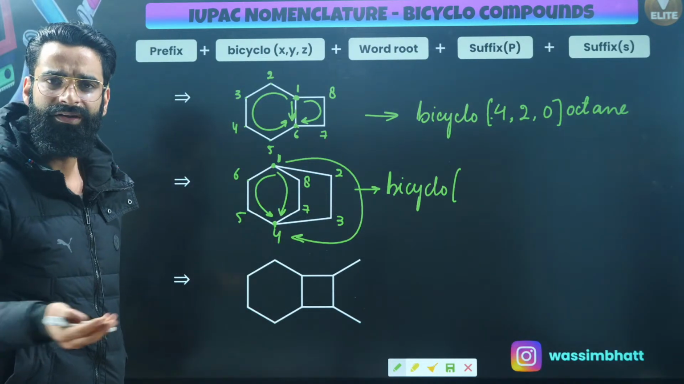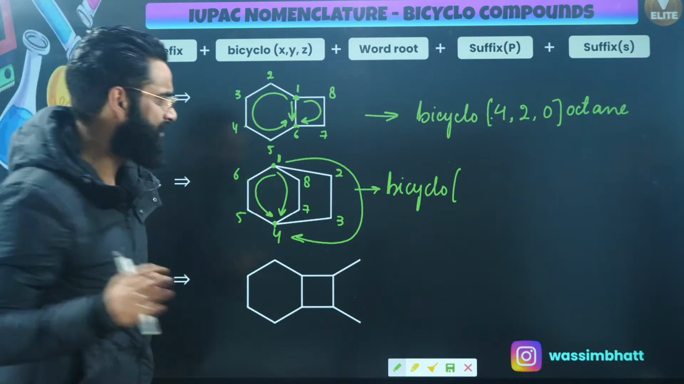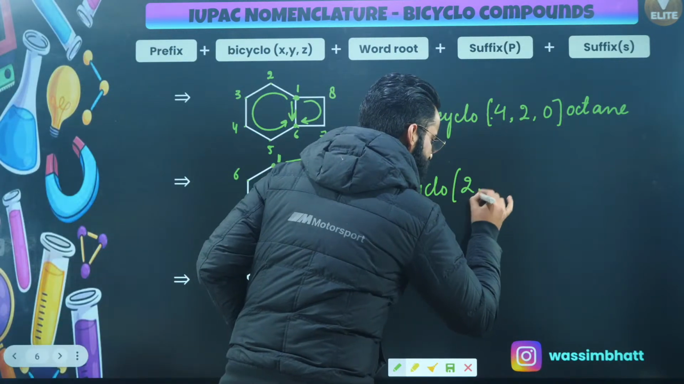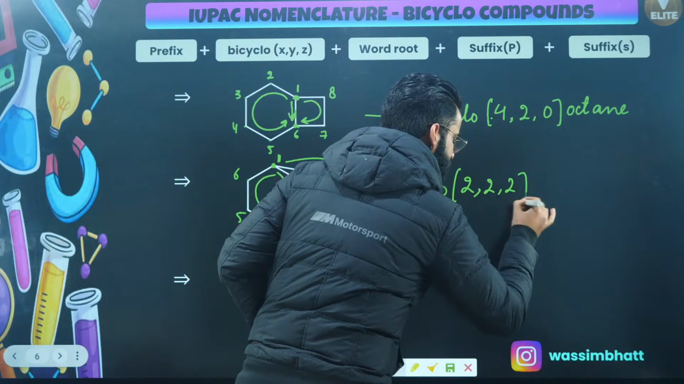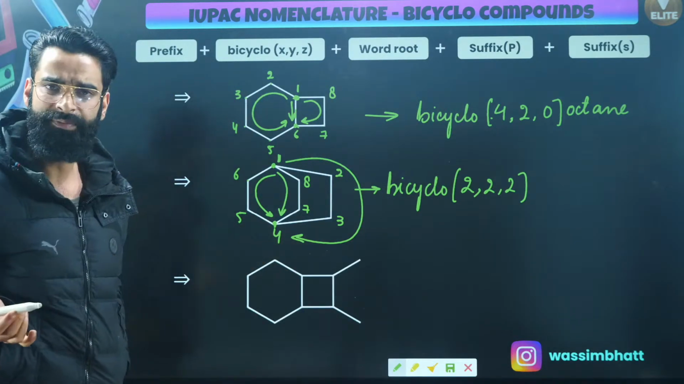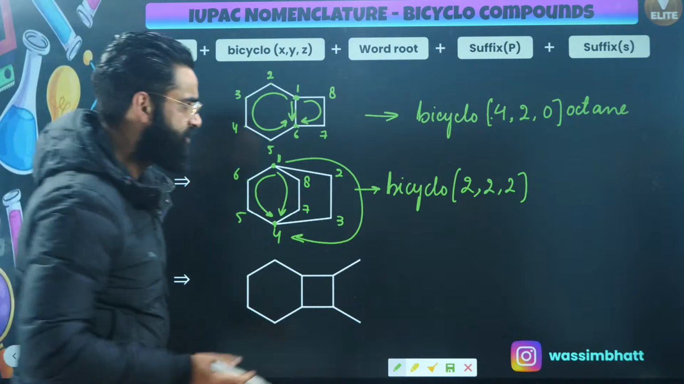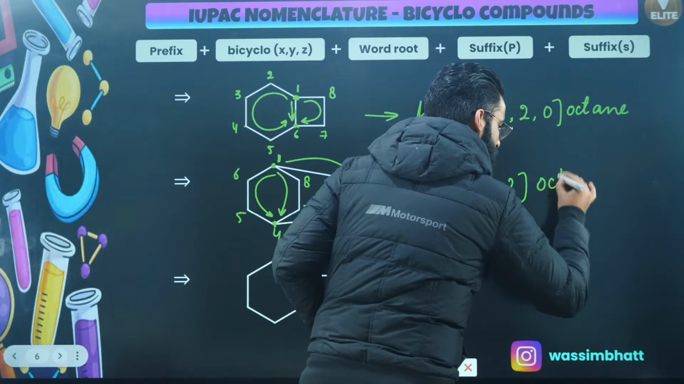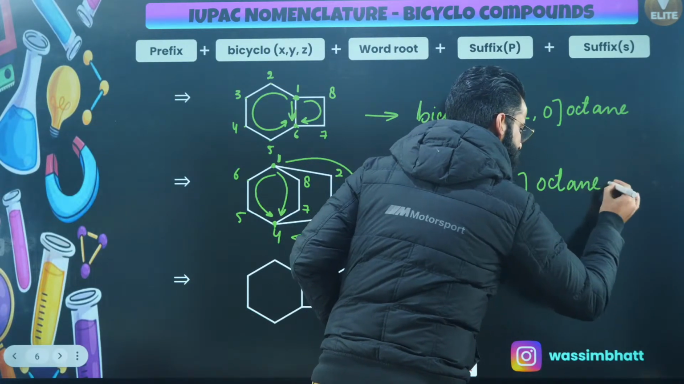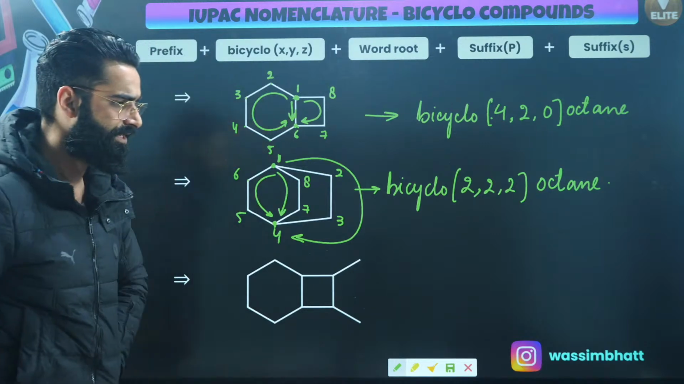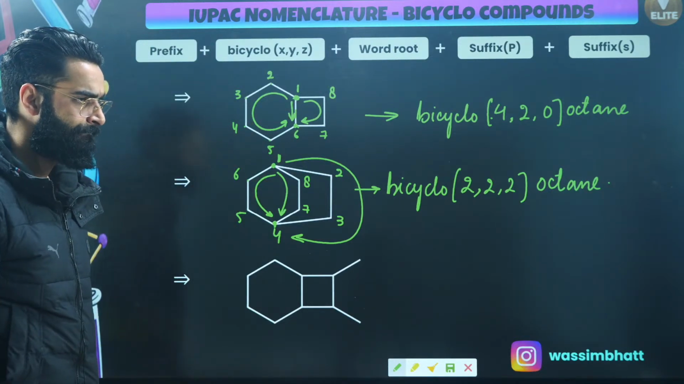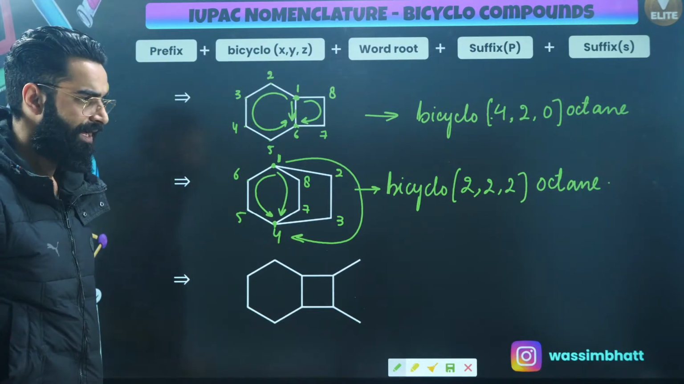So it's simple. The value of x, y, z everywhere is going to be the same, right? The value of x, y, z is going to be 2, 2, 2. Then how many total carbon atoms do we have? We have got 8 carbon atoms in total. So the word root which I'll be using is oct, and everywhere there is a single bond. So this is going to be the name of the compound. I'm sure this is clear to everyone, right?